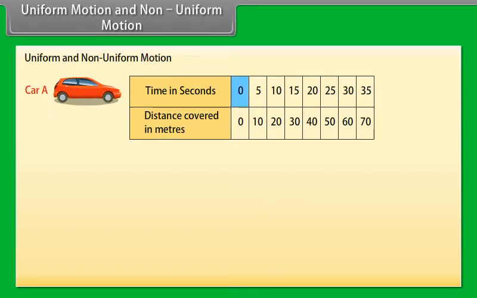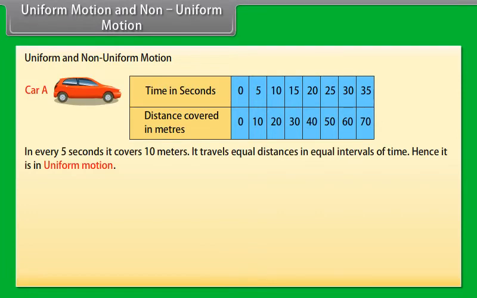We can see that in 0 seconds it covers 0 meters. In 5 seconds it covers 10 meters. In 10 seconds it covers 20 meters, and so on. Or we can say that in every 5 seconds it covers 10 meters. It travels equal distances in equal intervals of time. Hence it is in uniform motion.